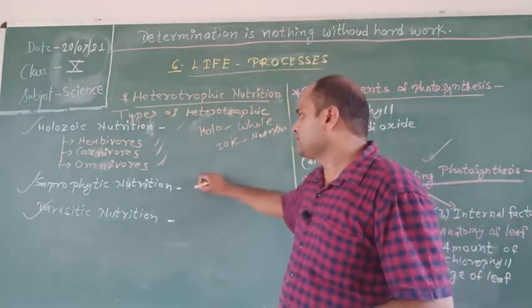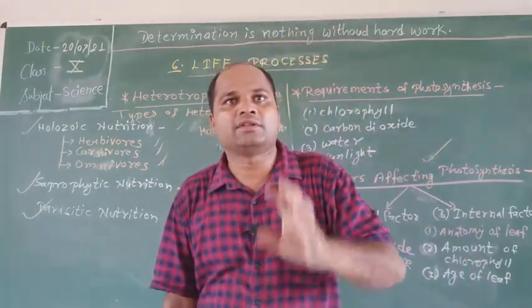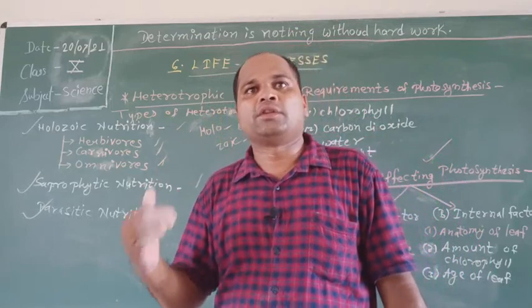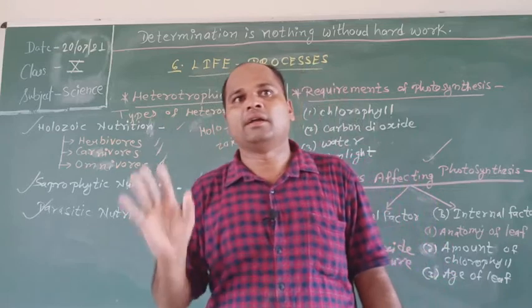Next is saprophytic nutrition. Saprophytic nutrition is the type of nutrition in which an organism obtains its food from dead plants or animals or any other decaying organic matter.